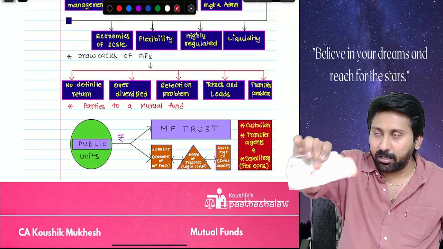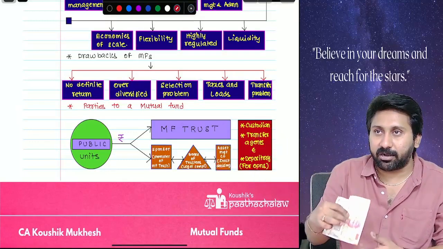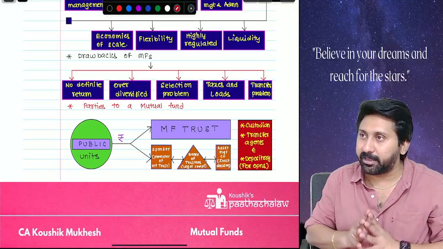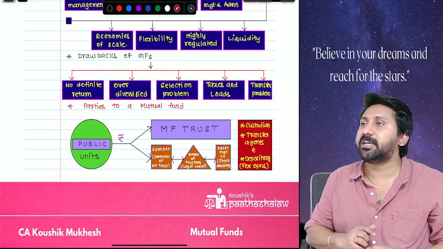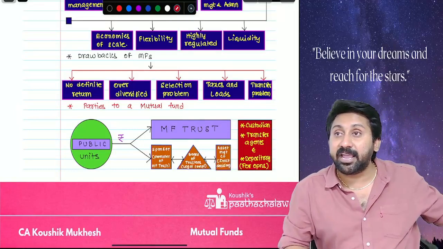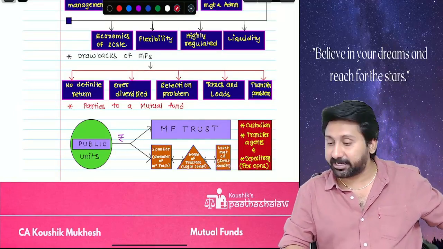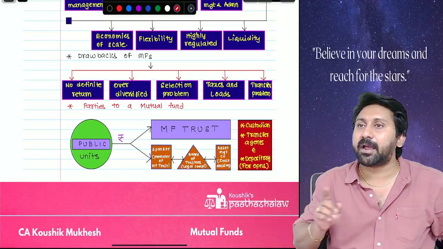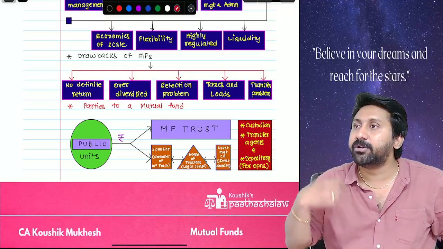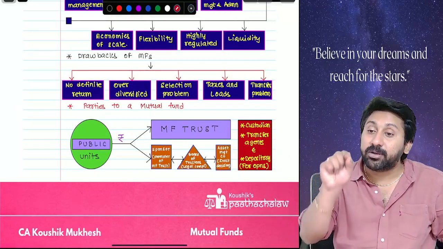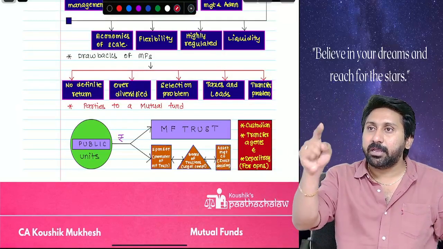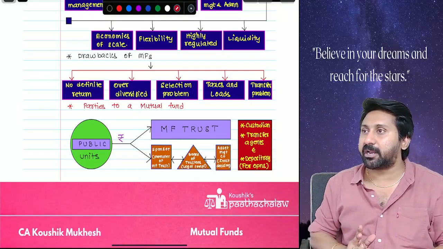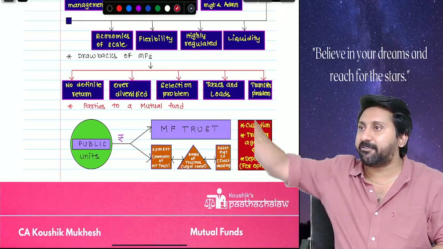I am a mutual fund house. You are an investor. You came with this 7 lakh. You gave to me. I took the money. What do I have to give you? First, you check the last day's NAV. Say for example, last day NAV is 100 rupees. For simplicity's sake, 7 lakh divided by 100 means how much? 7,000. How many units do I have to give? 7,000 units. I will give 1 unit certificate. In that unit certificate I will write, you are the owner of 7,000 units of this particular company. In the demat account it will be reflected directly.